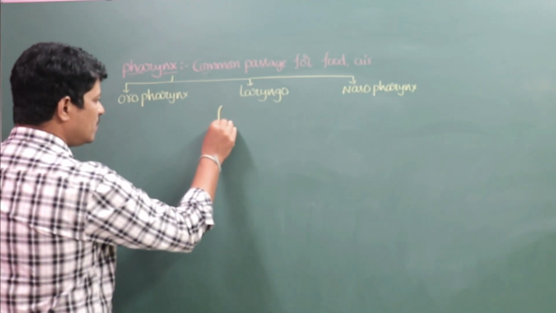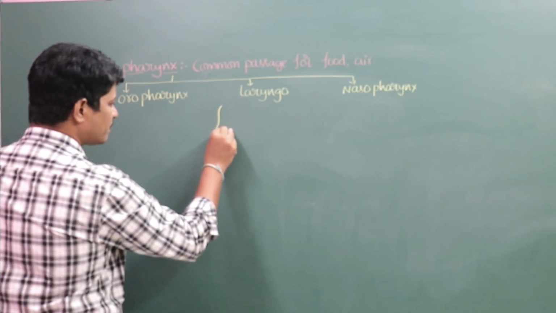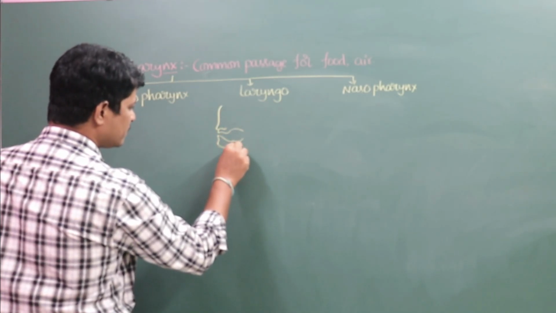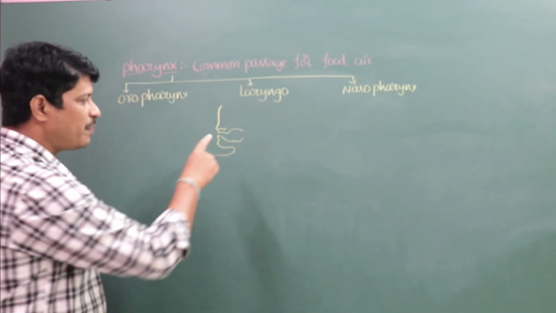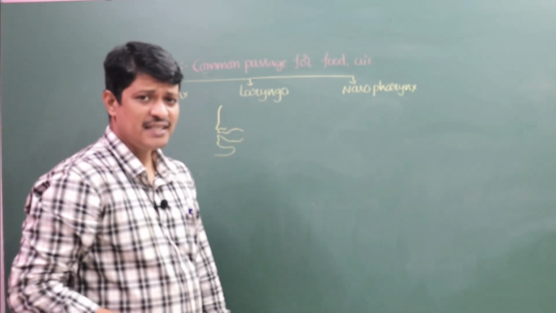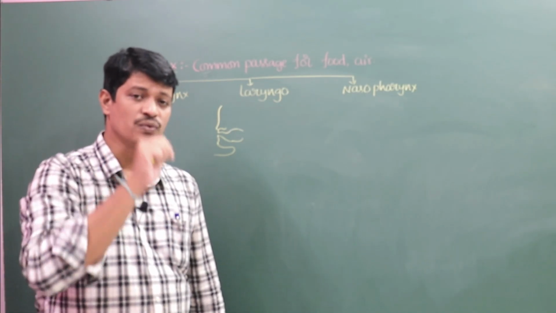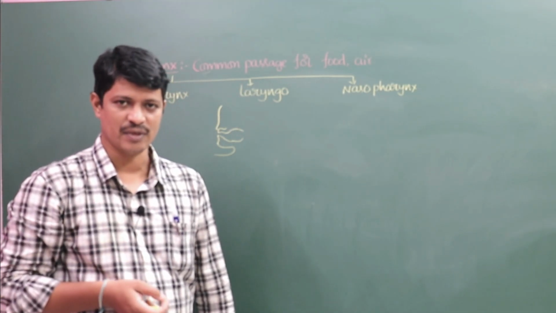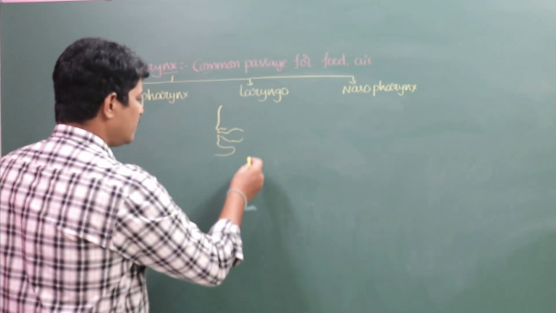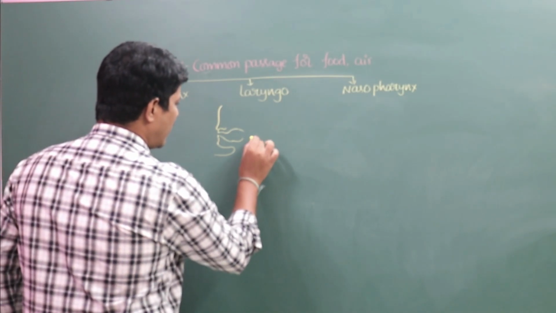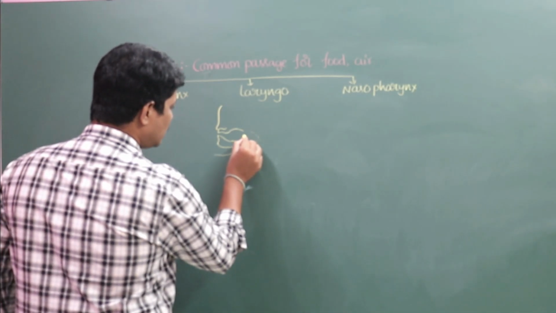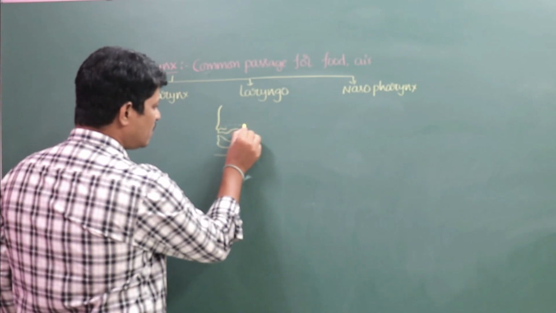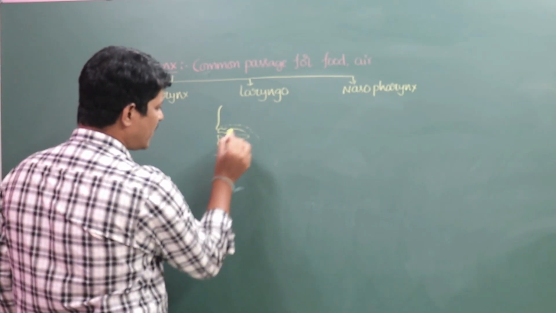See, this is the human respiratory system, and this is the vestibule and oral cavity, and the palate. The palate is the roof of the oral cavity that separates the oral cavity from the nasal chamber. Here is the part where the pharynx is located. This oral cavity opens into the pharynx, whereas the nasal chamber also opens into the pharynx.